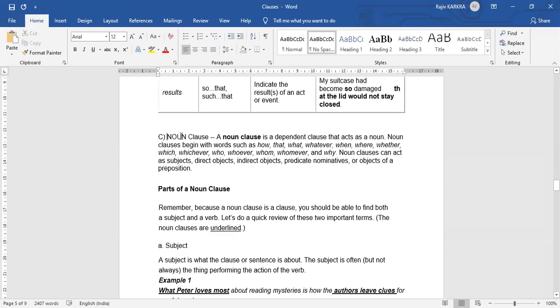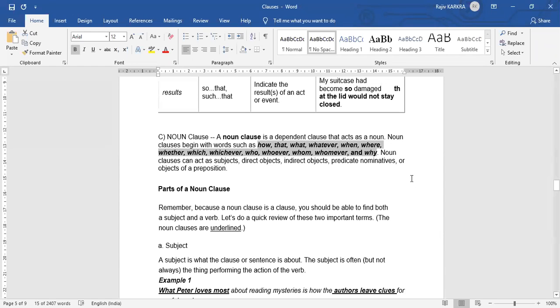Next is a noun clause. Noun means a name. So a noun clause is a dependent clause that acts as a noun. Noun clauses begin with words like how, that, what, whatever, when, where, whether, which, whichever, who, whoever, whom, whomever, and why. So noun clauses can act as subjects, direct objects, indirect objects, predicate nominatives, or objects of a preposition.